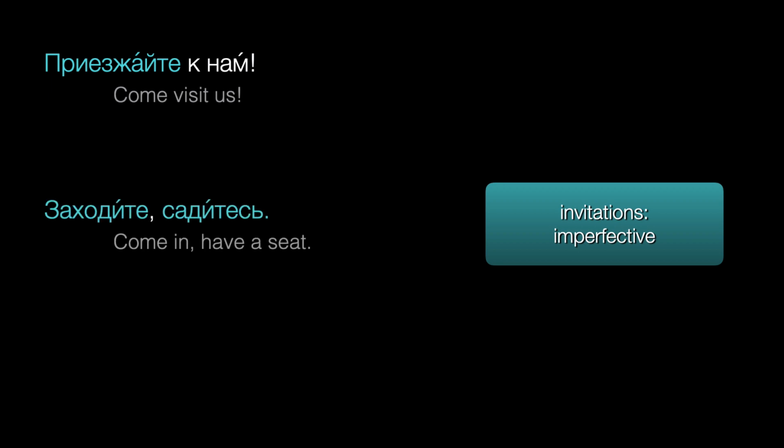And we also normally use the imperfective for invitations in social situations, even if it's just a one-time action. Приезжайте к нам. Заходите, садитесь. Салат берите.